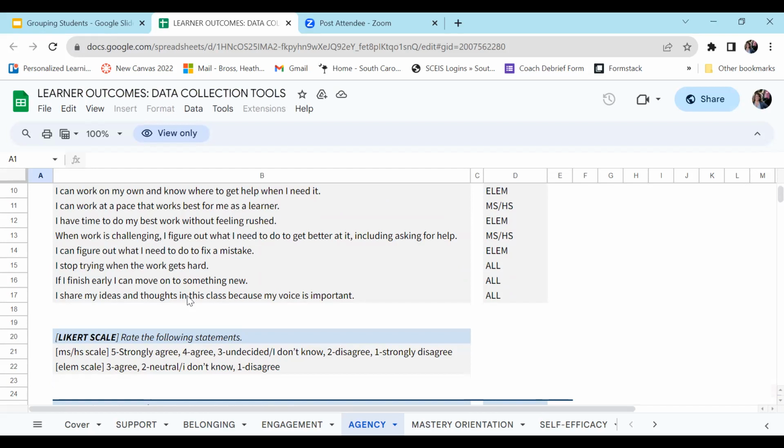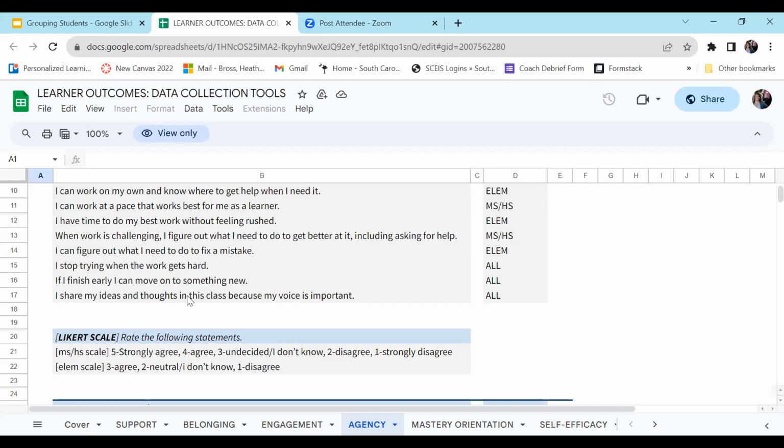So I'm going to click on agency and see if there are some prompts and questions that I can use to create a survey. I notice that each prompt has a code, so I want to make sure that I select those that best fit my third grade students. I might select a prompt that I can use with the Likert scale.